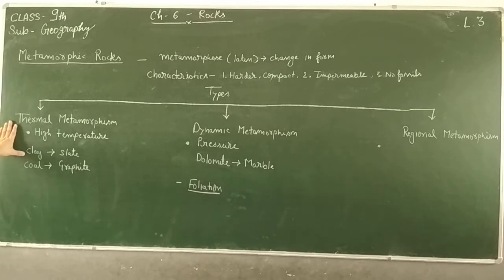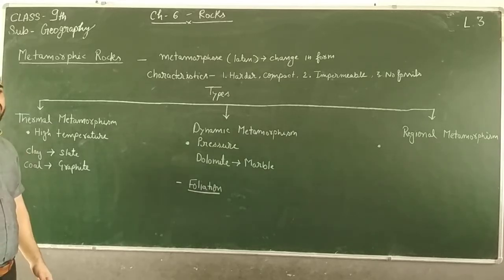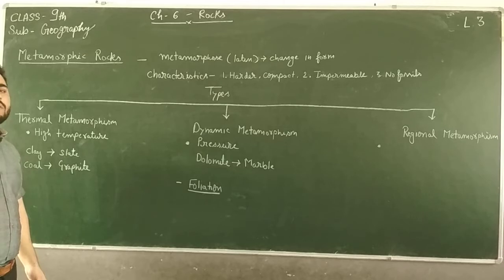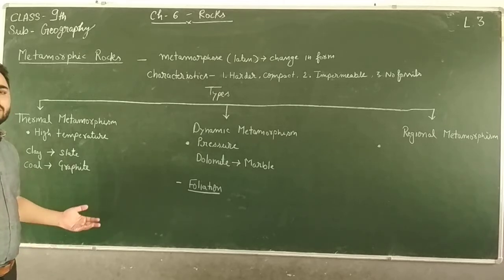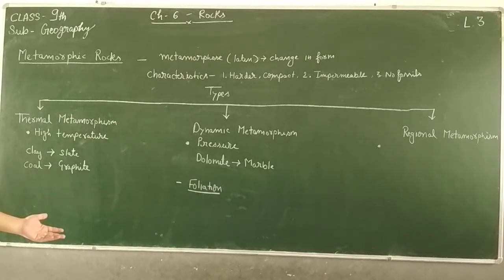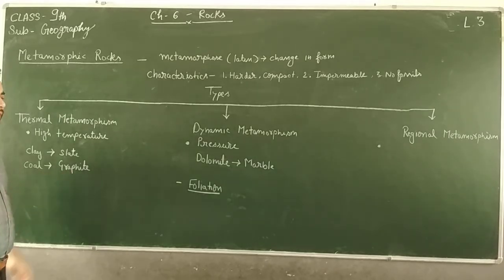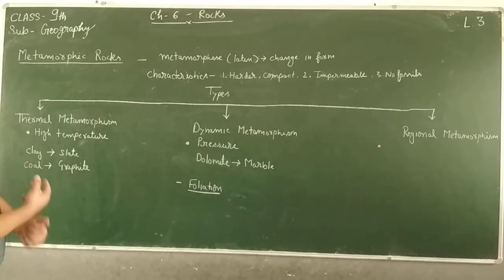Like clay, when clay undergoes high temperature, it changes into slate. Likewise, coal. Coal is again a sedimentary rock, an organic sedimentary rock. When this coal undergoes high temperature, it gets changed into graphite, which is a very compact and hard type of rock.